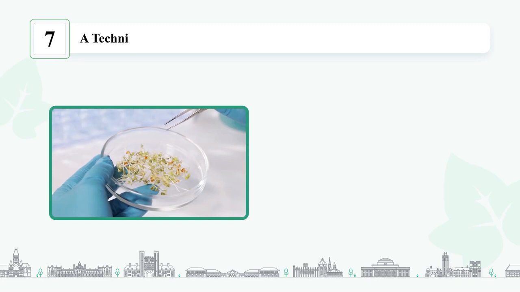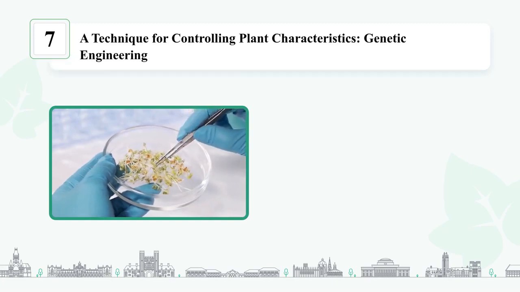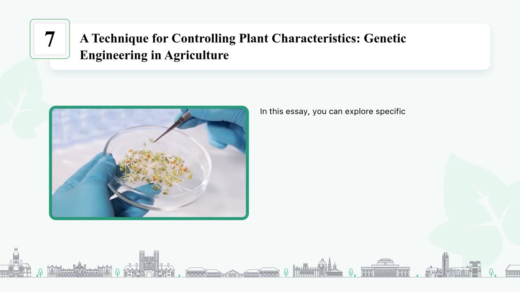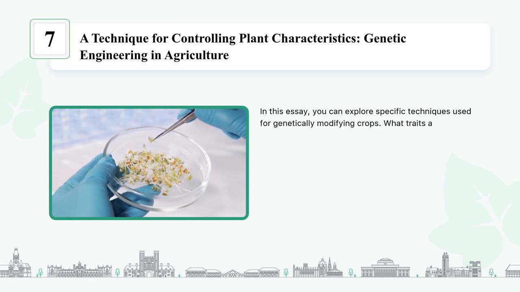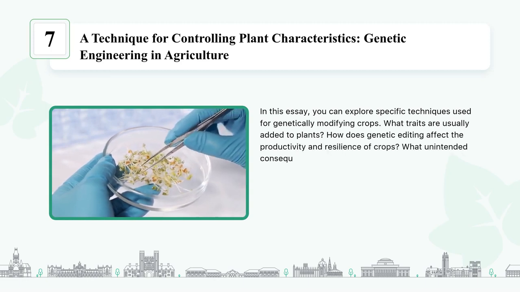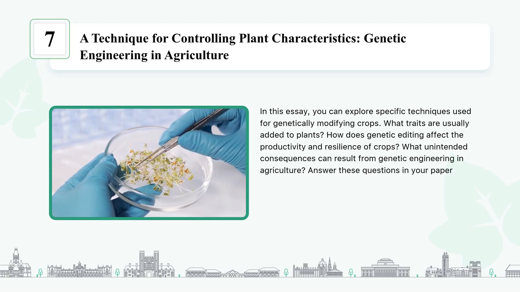A technique for controlling plant characteristics: genetic engineering in agriculture. In this essay, you can explore specific techniques used for genetically modifying crops. What traits are usually added to plants? How does genetic editing affect the productivity and resilience of crops? What unintended consequences can result from genetic engineering in agriculture? Answer these questions in your paper.